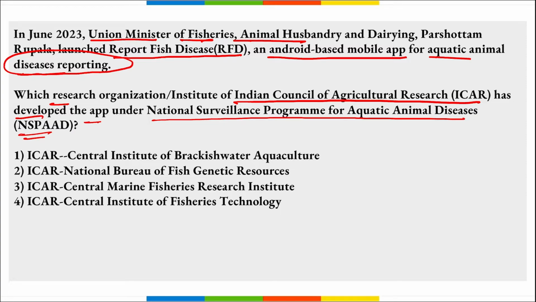So basically in any aquatic animal, if there is a disease and if anyone wants to report the specific disease, they can report it on this application, that is your Report Fish Disease, an Android based mobile application. Now the question asked here is, this Report Fish Disease application was developed by whom? It was developed by ICAR, National Bureau of Fish Genetic Resources. Correct? Important.